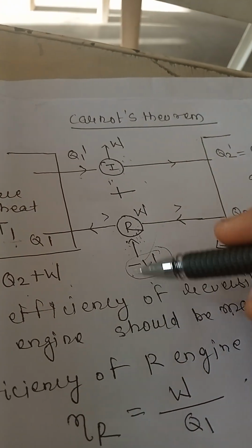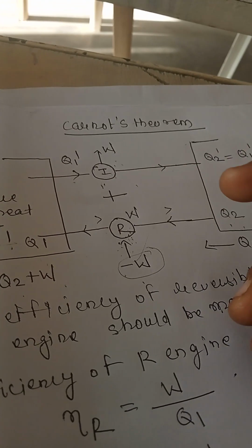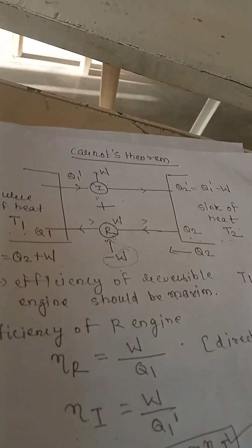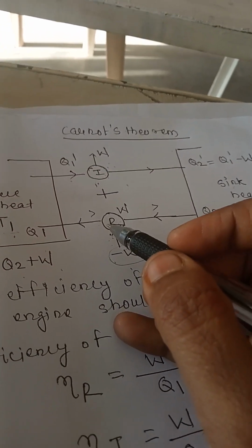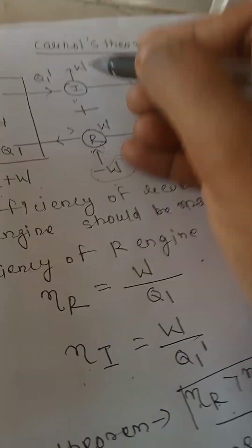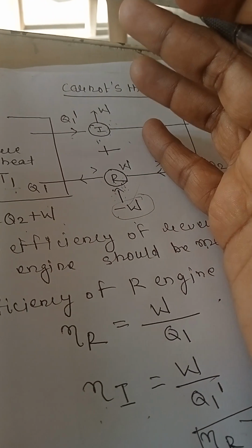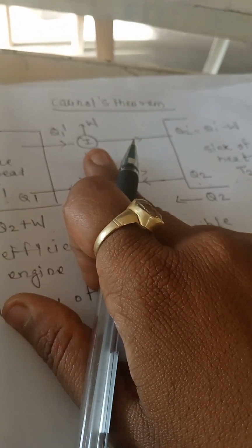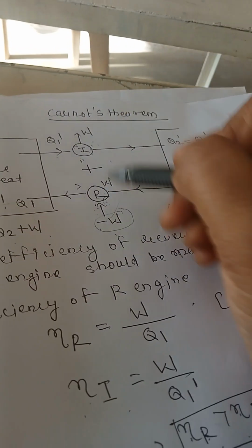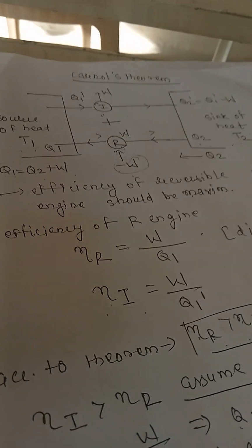For this complete machine I plus R, in one complete cycle, what happened? How much amount of heat is extracted from the sink by this I plus R? So we will just calculate here the net heat.